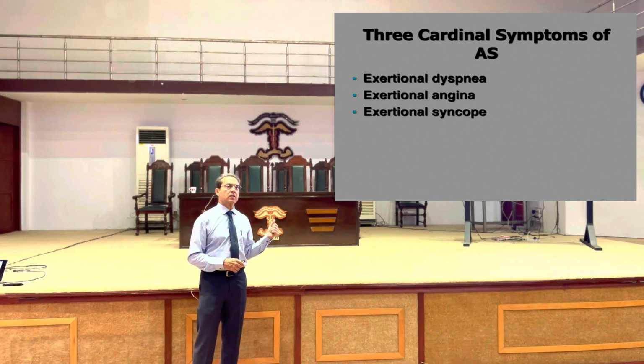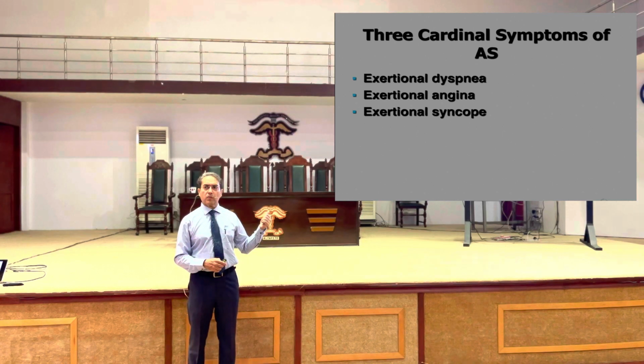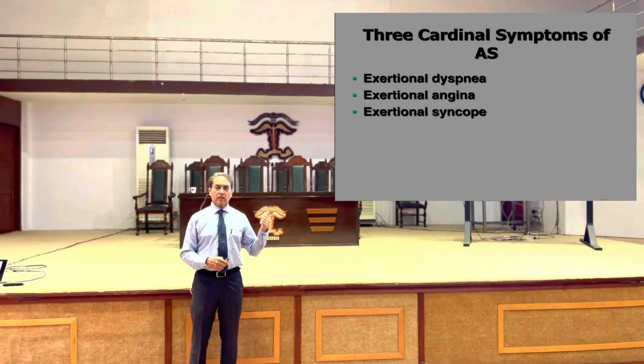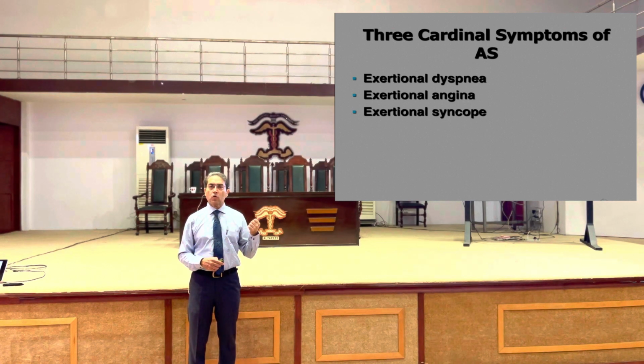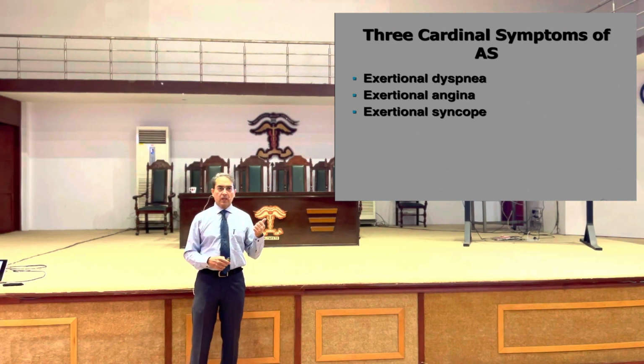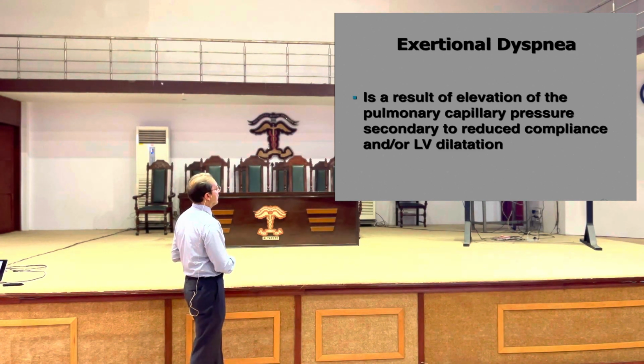In addition, these presentations are seen in other conditions like hypertrophic obstructive cardiomyopathy. The patient collapses during exercise, and you have examples of athletes dying while in training when they are exercising, particularly people in the squash court. There are examples of those who have collapsed and unfortunately expired.